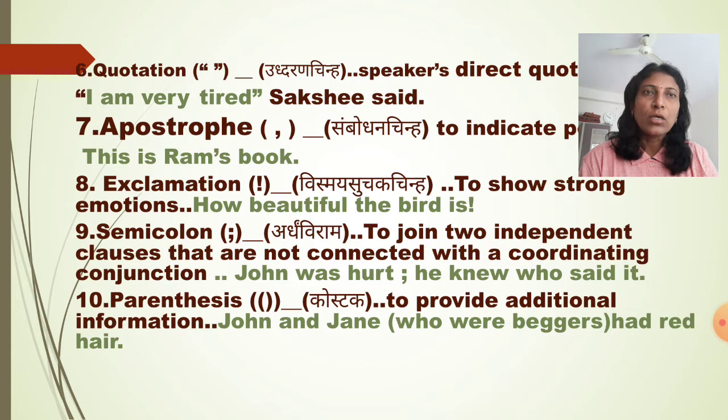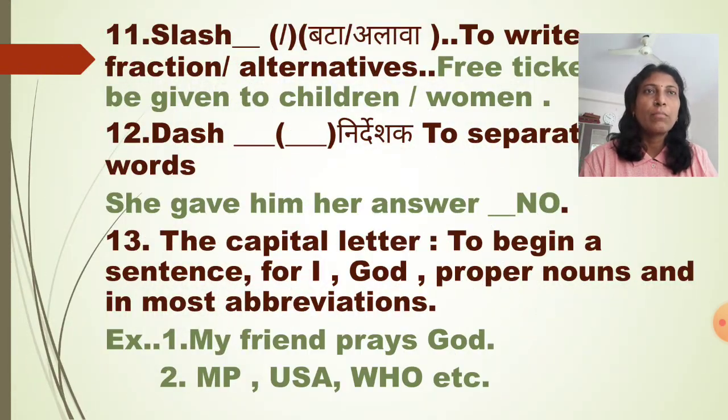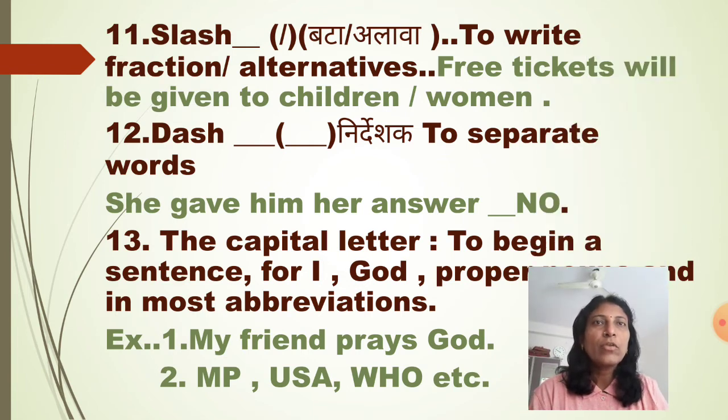Parenthesis, कोष्टक, to provide additional information we use parenthesis. John and Jane (who were beggars) had red hair. Actual sentence is John and Jane had red hair, but about John and Jane additional information is given, and that we have given in the bracket. स्लैश, बटा या अलावा. To write fractional alternatives we use this slash. Free tickets will be given to children/women. The slash is working as or.